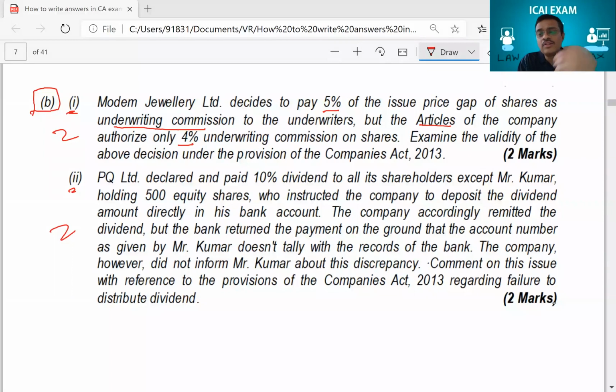You have to write. Similarly, there is one more question. See, all the answer, you know it. Answer is what? You know that you can't give 5% because articles is giving 4% only. But you can simply write yes, no, of course. Yeah, don't write like that.